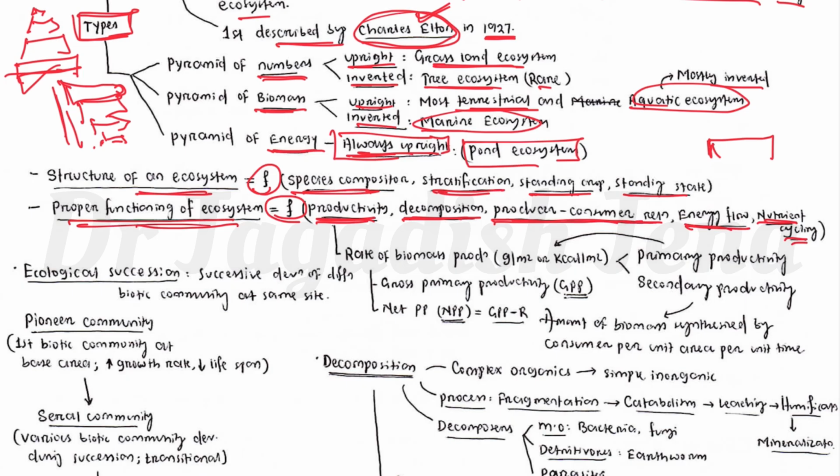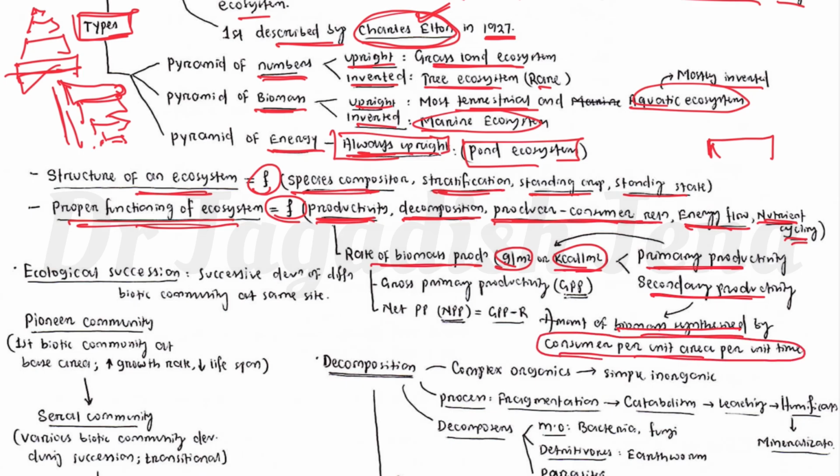Productivity means the rate of biomass production, that is gram per meter square, or kilocalorie per meter square in terms of energy. One is primary productivity, another one is secondary productivity. Secondary productivity is the amount of biomass that is synthesized by consumers per unit area per unit time.